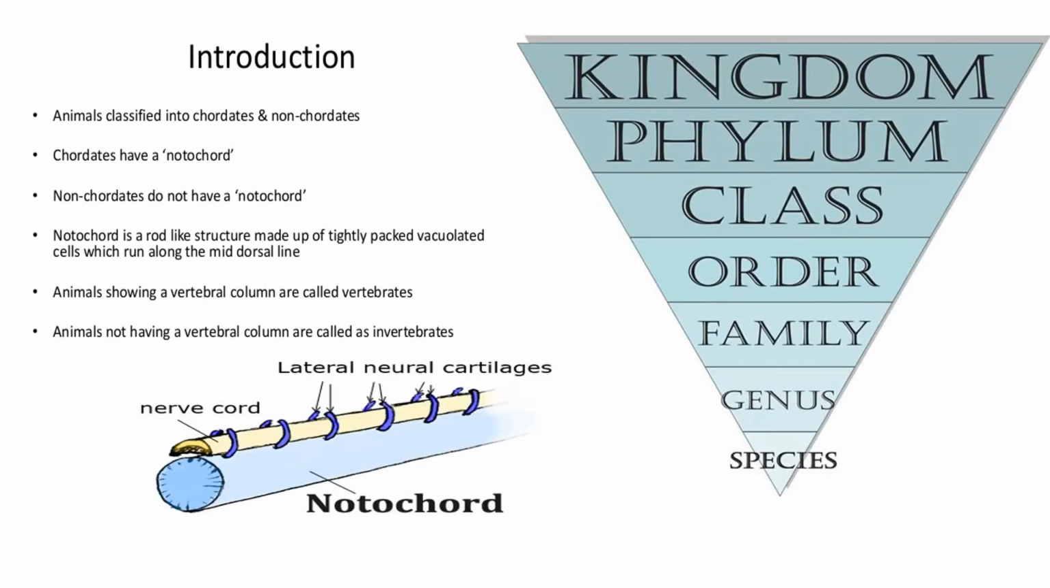So today we are gonna study Kingdom Animalia. So let's begin. Now let's see the introduction. So animals are classified as chordates and non-chordates. Chordates have notochord, non-chordates do not have notochord.